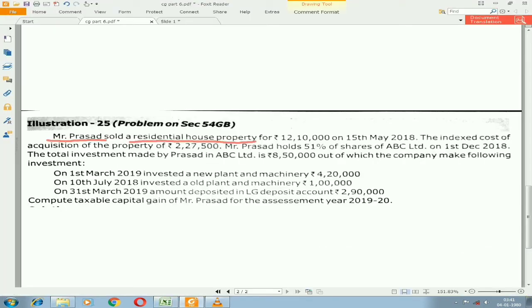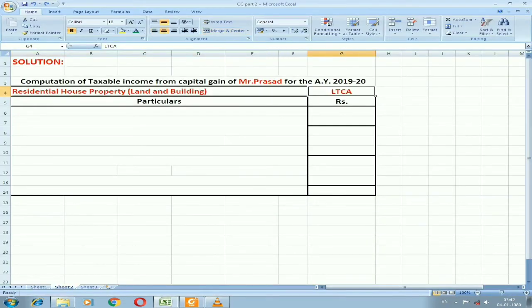We need to check the purchase and sale date. That is not necessary in this illustration as they have already mentioned the index. If they have already mentioned the index, then we can easily say this capital asset belongs to long-term capital asset. Then we need to start with gross sale consideration. We are supposed to take the sale amount